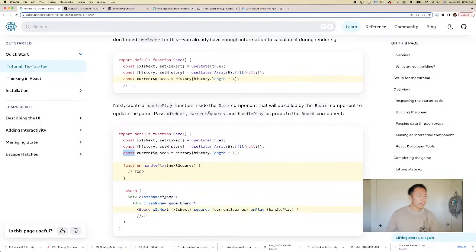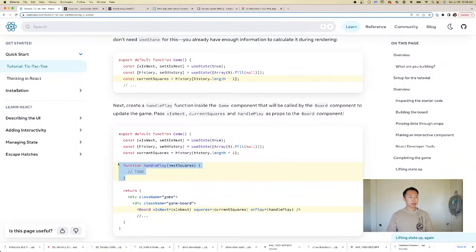Create a handle play function inside the game component that will be called by the board component to update the game. Okay, so the board needs to call. Okay, so that's how closures work, right? So we're gonna make a closure for handle play to pass on to the board component, right? I think that's what you call this.